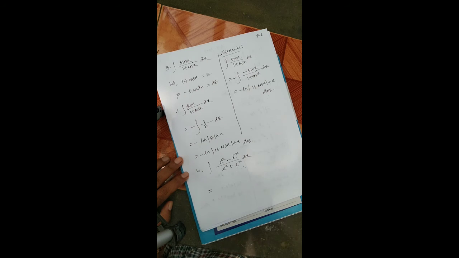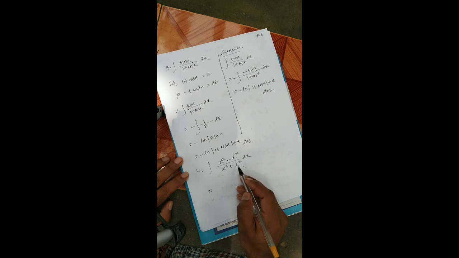Look at the given denominator, e to the power x plus e to the power minus x.